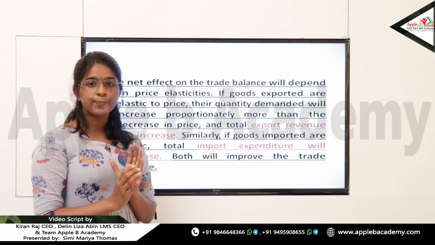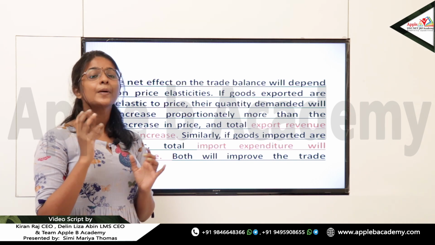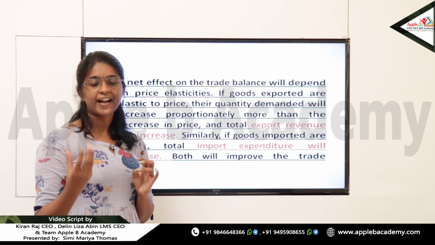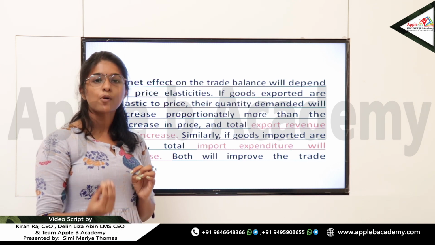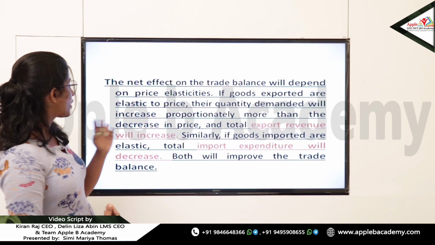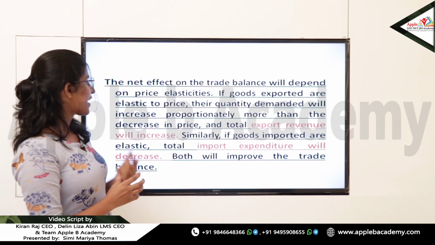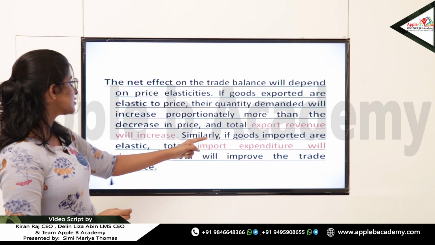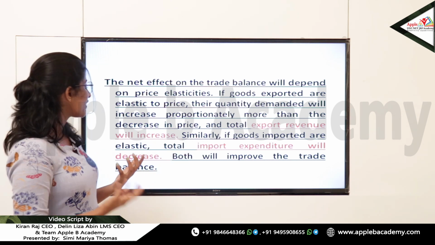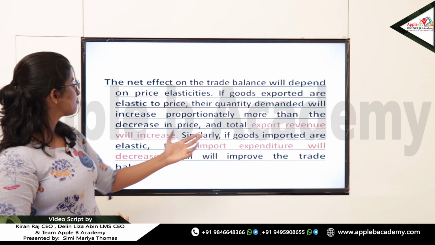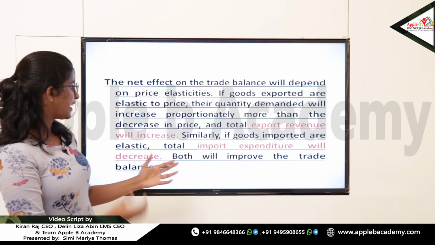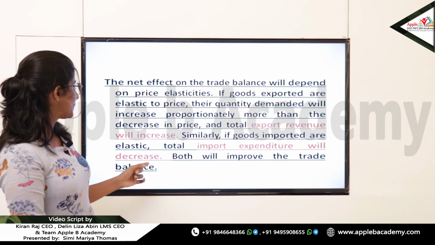If the goods exported are elastic to the price, then the proportionate change in the quantity demanded of the exported goods will be greater than the proportionate change in the price. Okay, so at that time the export revenue will be more. And similarly, if the goods imported are elastic to price, then the total import expenditure will be decreasing.